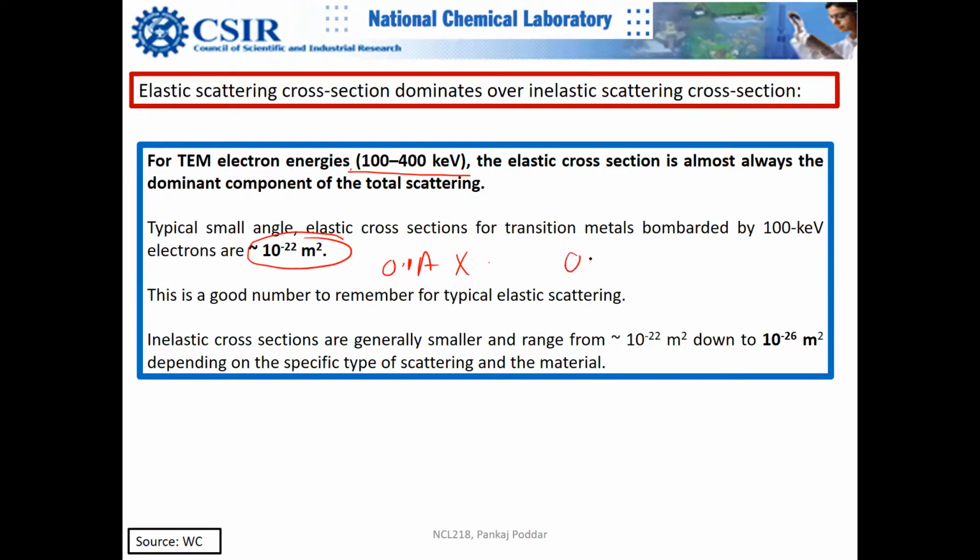This is a very small fraction of an atom. At 100 kiloelectron volt, these transition metal atoms are seen.